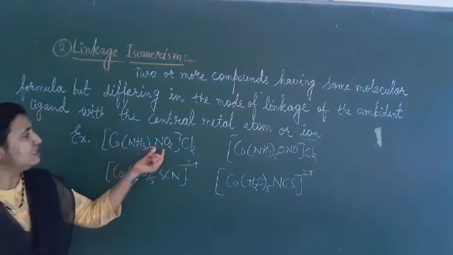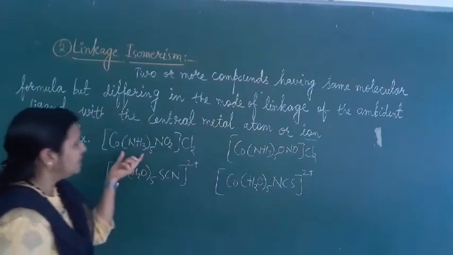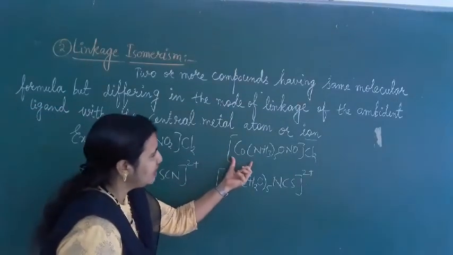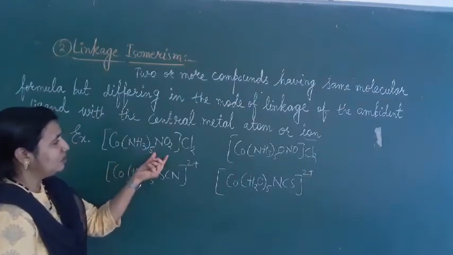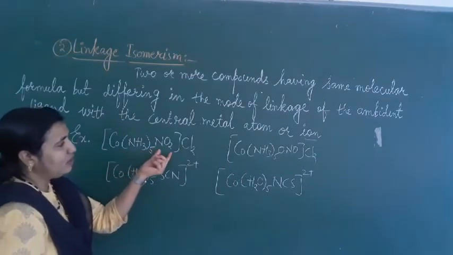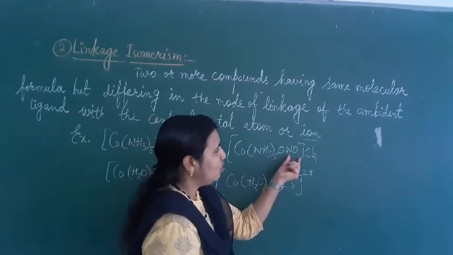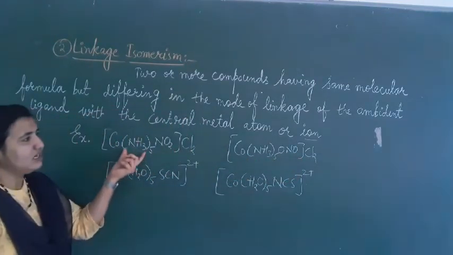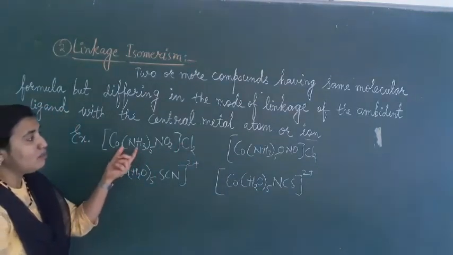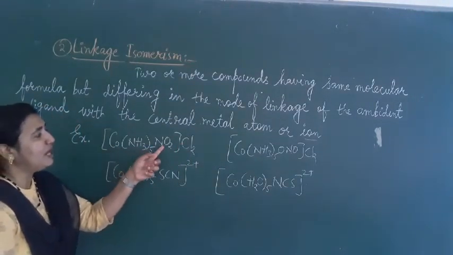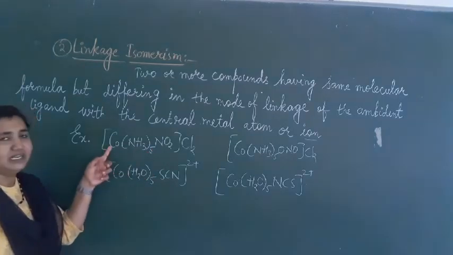So these two coordination compounds have the same molecular formula: pentaamine nitrito-N and pentaamine nitrito-O. They have the same molecular formula, Cl2, but differ in the mode of linkage of the ambidentate ligand with the central metal atom.